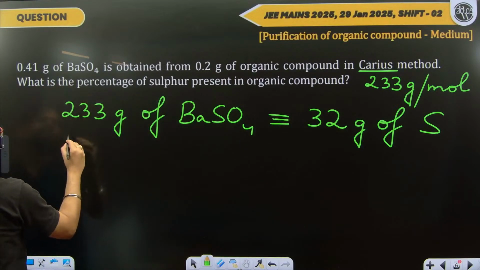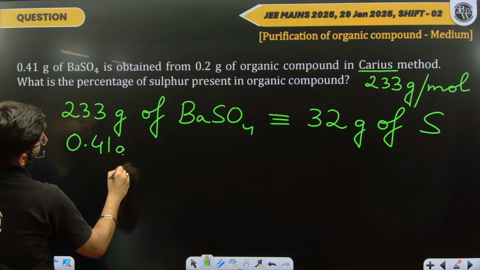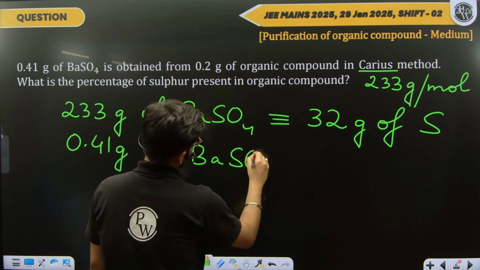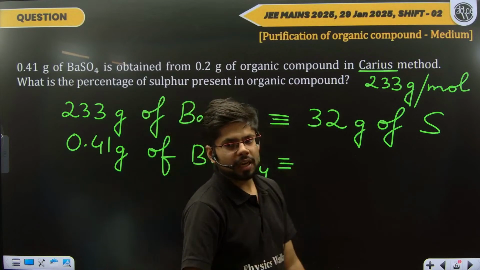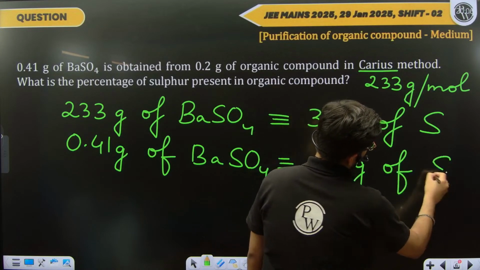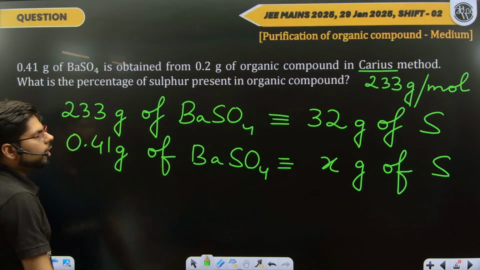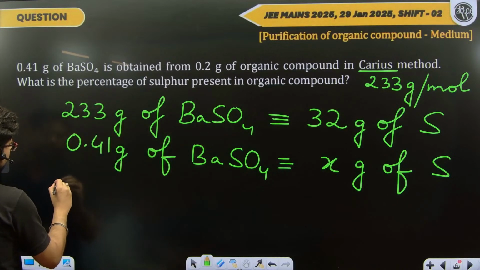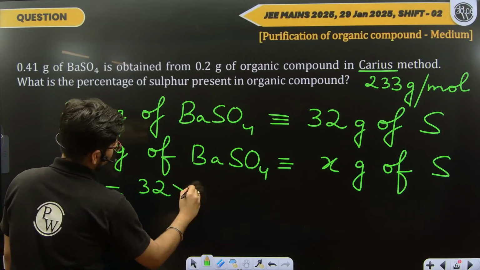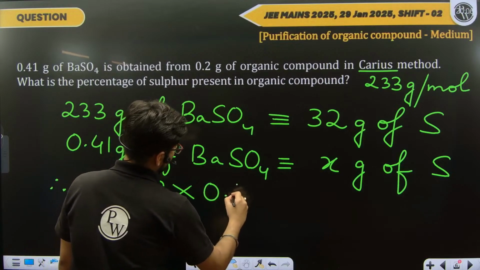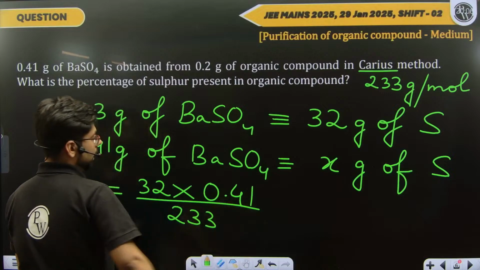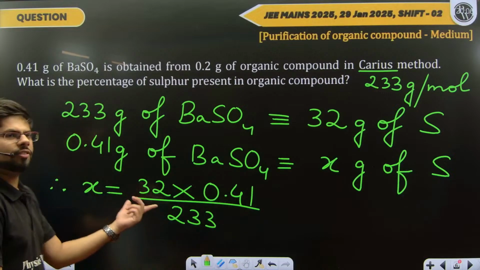So if 0.41 grams of BaSO4 is present, then how many grams of sulfur are present in that? We don't know, so let it be X. By the method of cross multiplication, we'll get the value of X. So we can say, therefore, X is equal to, right? From here, you will get the value of X. You have to simplify it further.